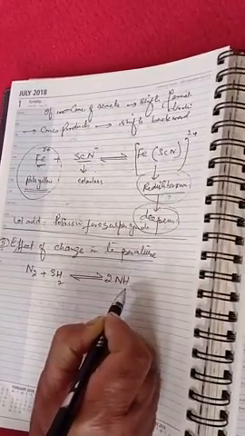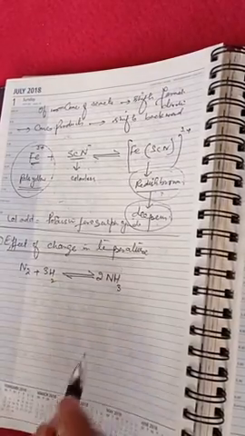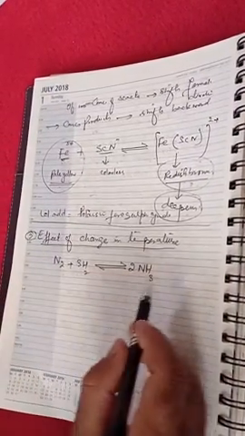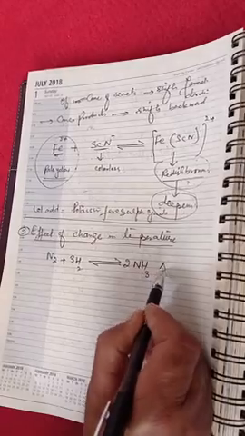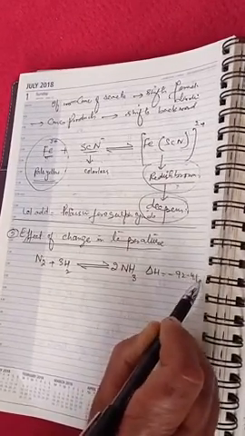Manufacture of ammonia by Haber's process. हम नाइट्रोजन और हाइड्रोजन को रिएक्ट करते हैं और अमोनिया बनाते हैं, and this reaction has del H equal to minus 92.4 kilojoules of energy.